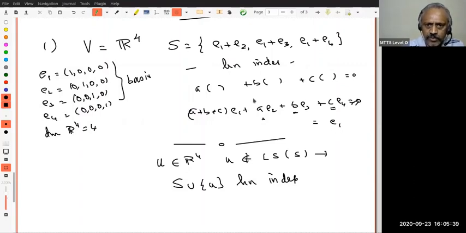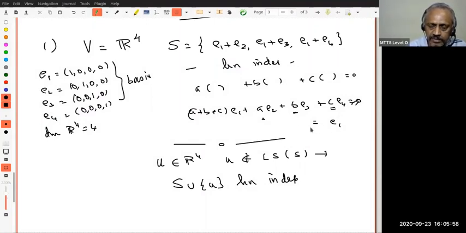Suppose I want to claim E1 is linearly independent, right? Suppose it is linearly dependent, that means there are scalars A times this, B times this, C times this, which must be equal to E1. As I did earlier, I am writing that, collecting the coefficients properly. Then this must be equal.